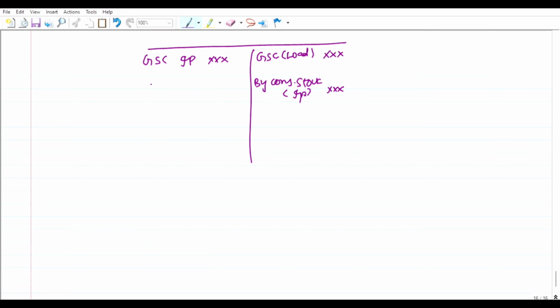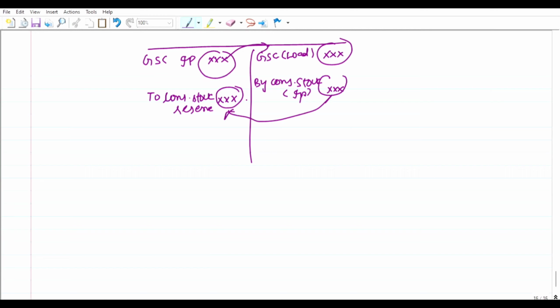And we have to remove that loading also from the invoice price. So, to consignment stock reserve account. This is of loading amount, which we are going to deduct from the invoice price. That is what we are going to do, friends, here. So that's it. That is the ending for this consignment topic.